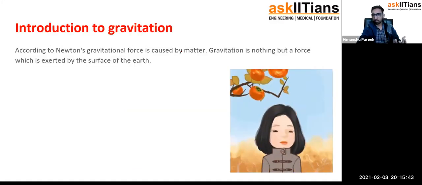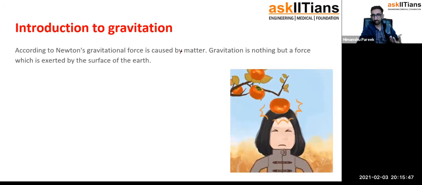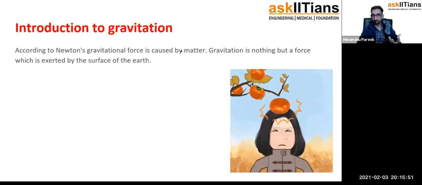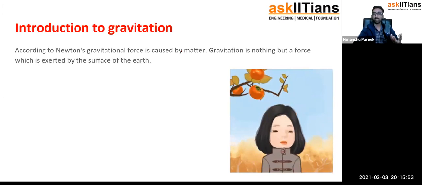So that was the introduction to gravitation. You can see here, we do not have Newton right now. We have this kid sitting under the tree and the apple is falling. How beautiful it is, right? It's a property of nature.